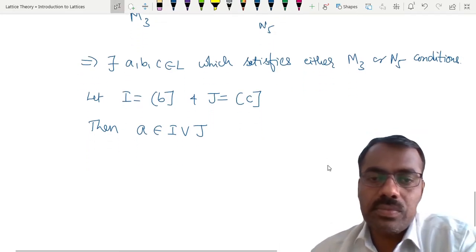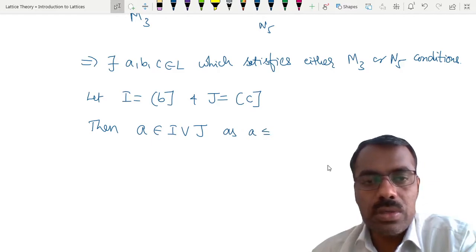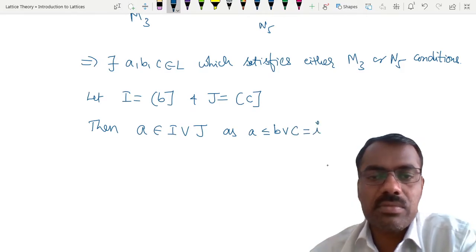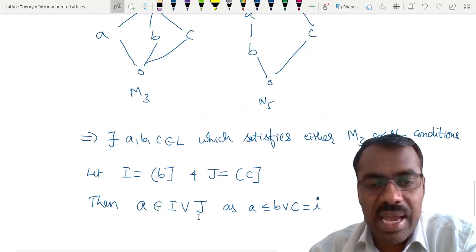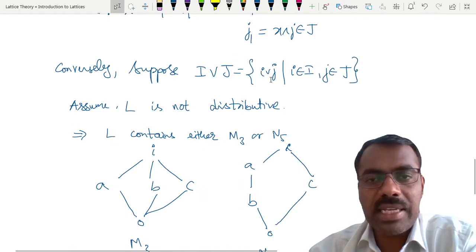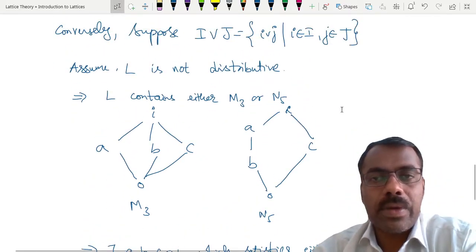Because A is less than or equal to B join C. But I join J is nothing but of this form, right? Okay. So how do we proceed now?